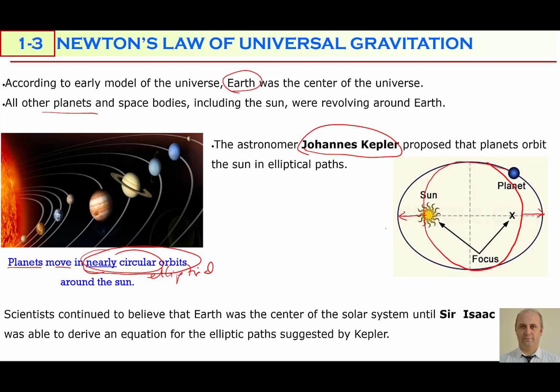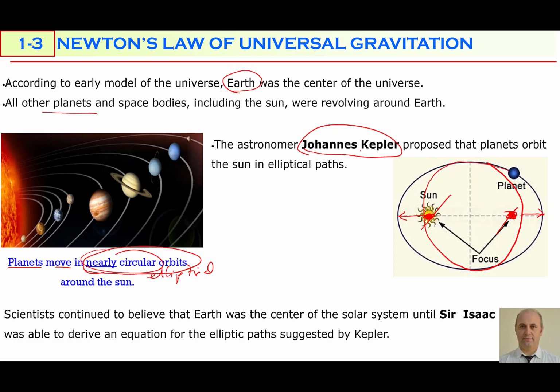equator. That's why an ellipse will have two foci. One focus will be on one side, the other focus will be on the other side. According to Kepler's model, the sun is located at one of these foci, here or there. Then all other planets, including the Earth, will follow this elliptical path around the sun.